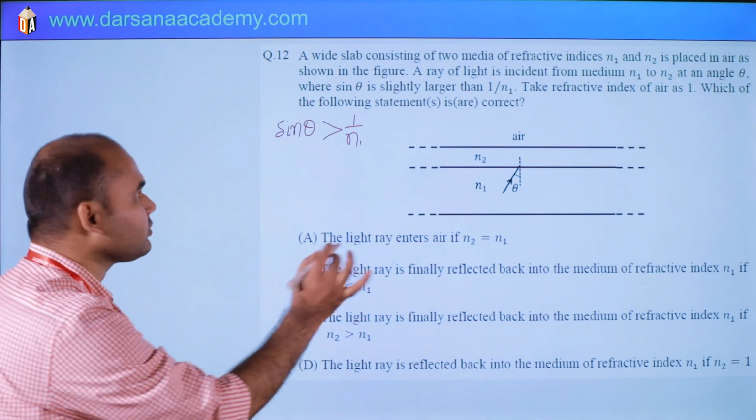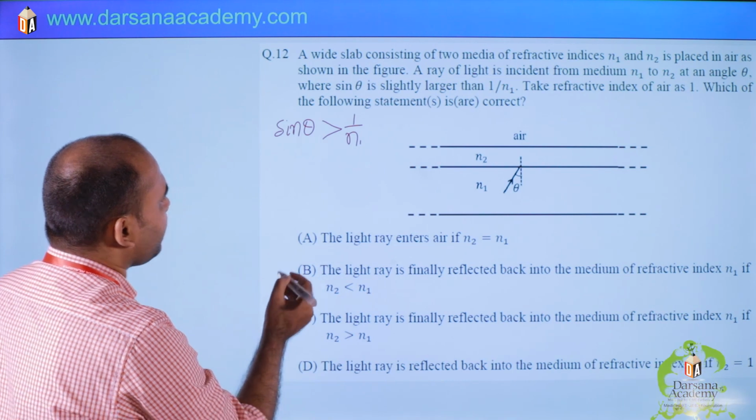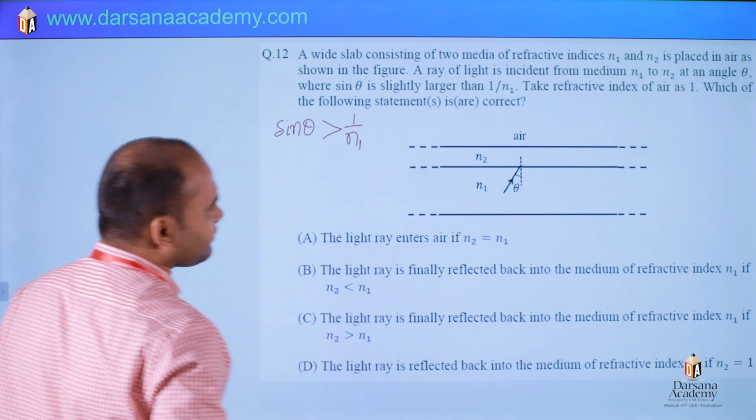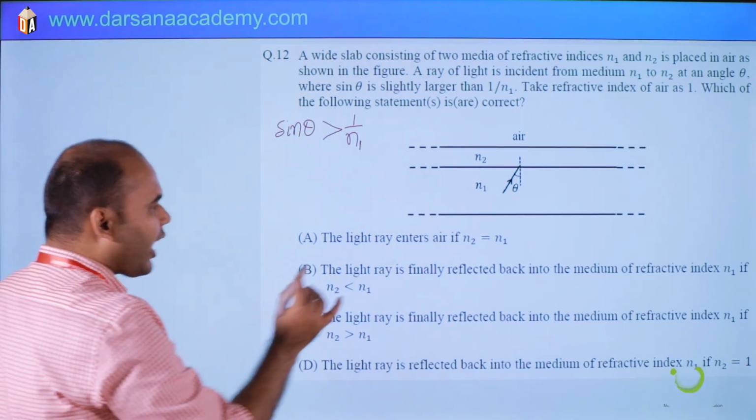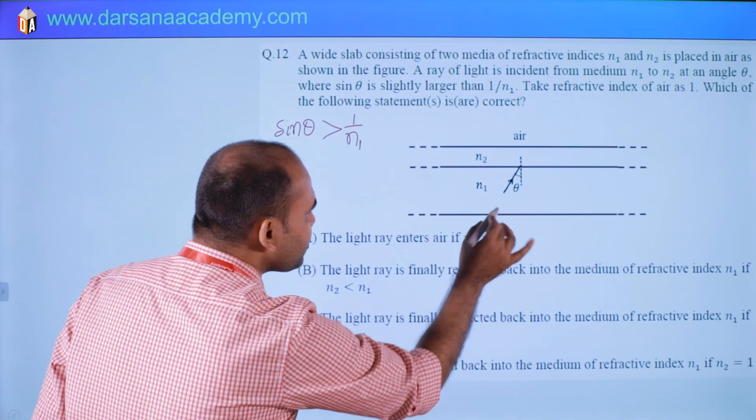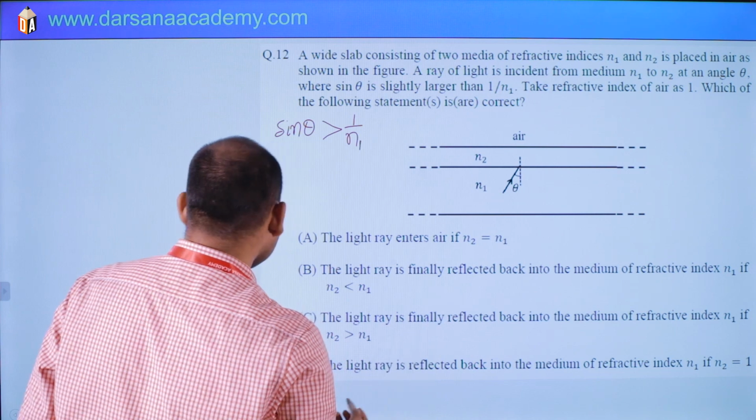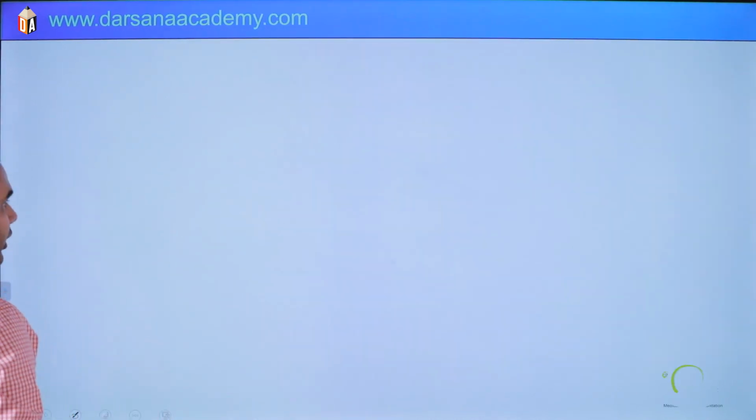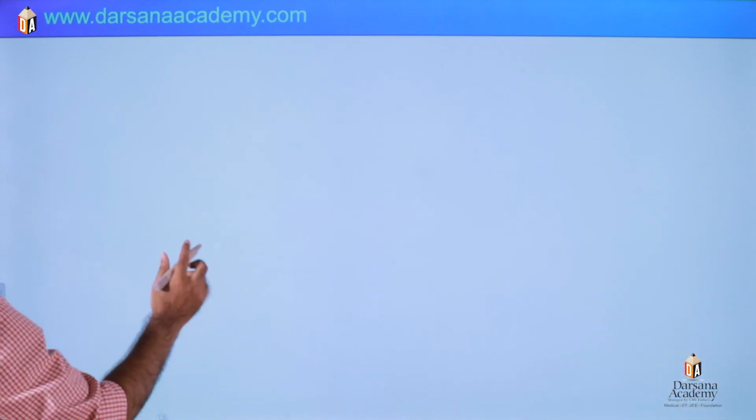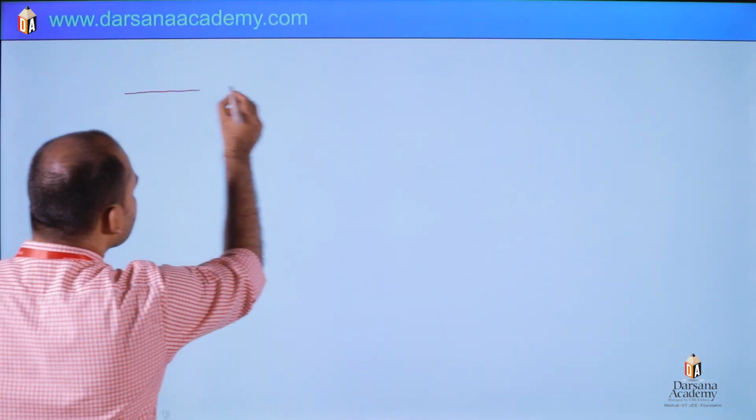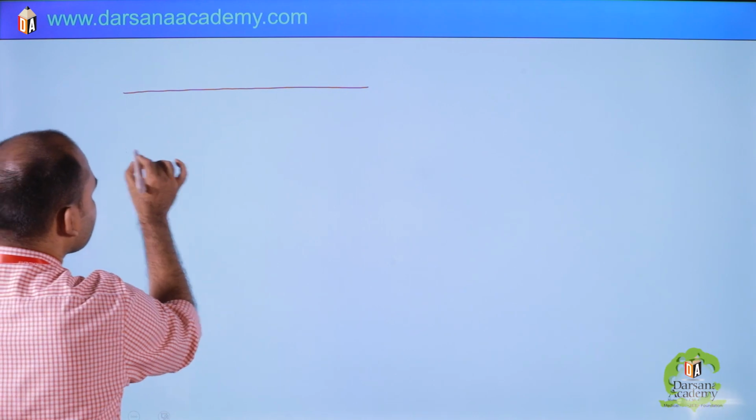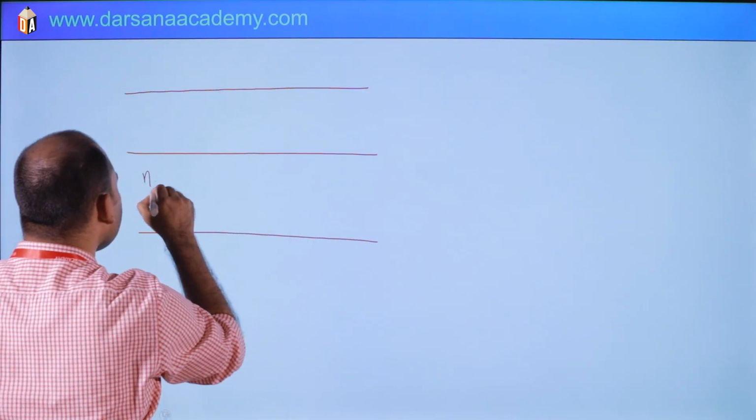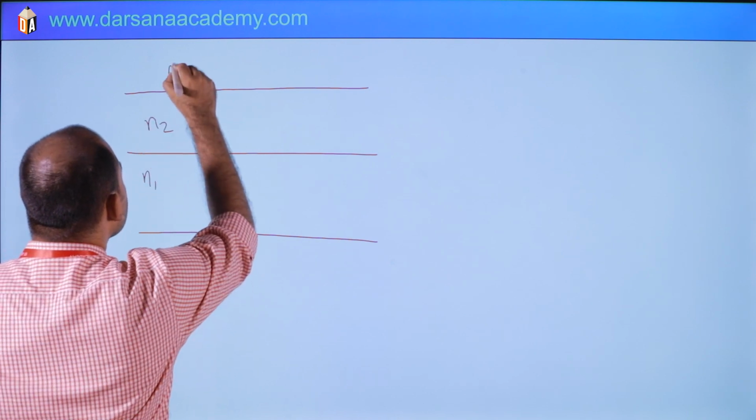Let's see here. So this is N1. Clear? So light rays enter air if N2 equals N1. So let us check whether it will enter this region or not. I am taking it here separately. You can read the question. Okay, this is the N1 region, N2, and this is air.